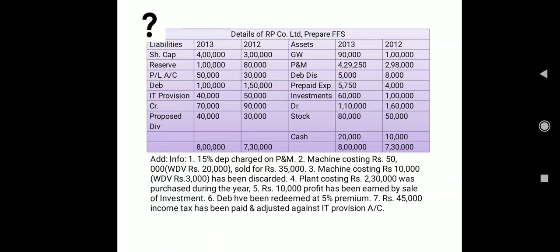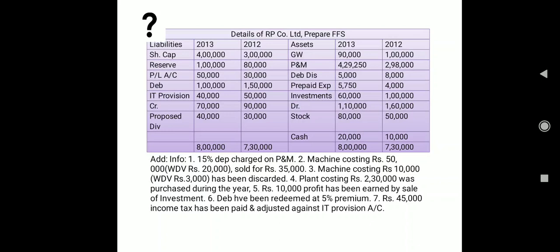Okay, the 5% premium is definitely an expense for us, and that is going to be our non-fund or non-operating expense or loss. Fine. Now next we have rupees 45,000 income tax paid.